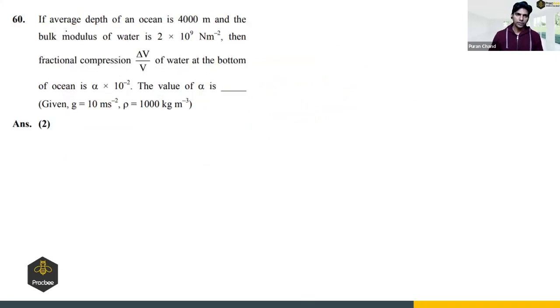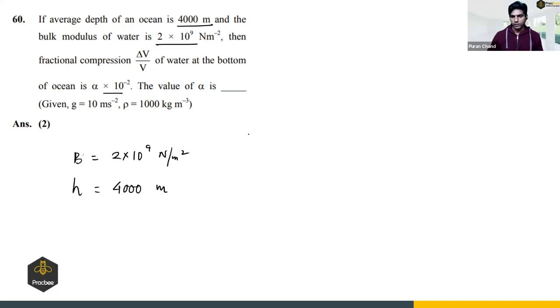Right, the last question. If the average depth of the ocean is 4,000 meter and the bulk modulus of water is 2 into 10 raised to power 9 Newton per meter square, then the fractional compression of water at the bottom of the ocean is this. What is the value of alpha? We have given the depth, and we have to calculate the compression. Bulk modulus is 2 into 10 raised to power 9 Newton per meter square, and H is 4,000 meter.